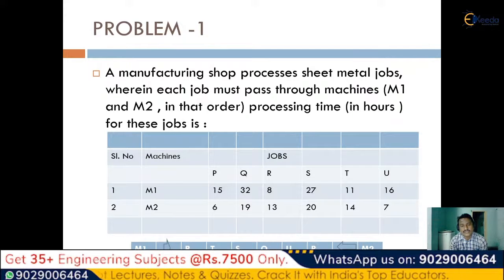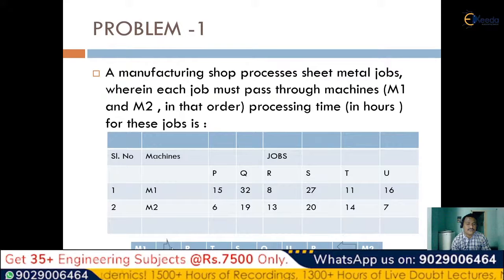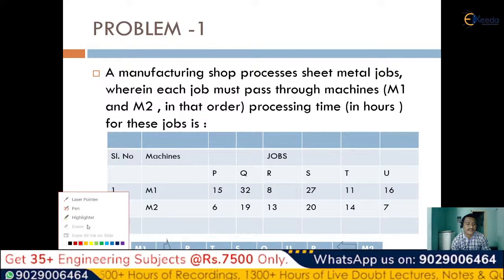In this one, machine 2 has the minimum time of 6, which is for P. So from the right hand side, P is inserted first. After P, the minimum time is U, which is again in machine 2, so besides P along the right hand side we have U. Please remember that when the time comes from the top part, we place it on the left hand side.